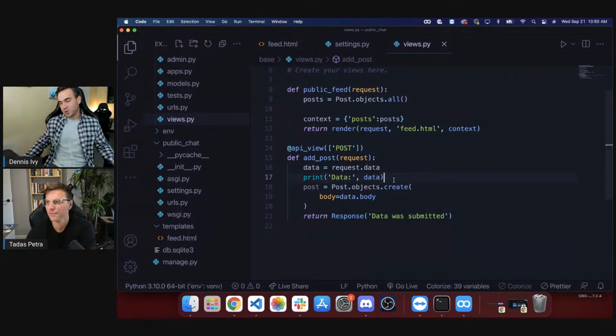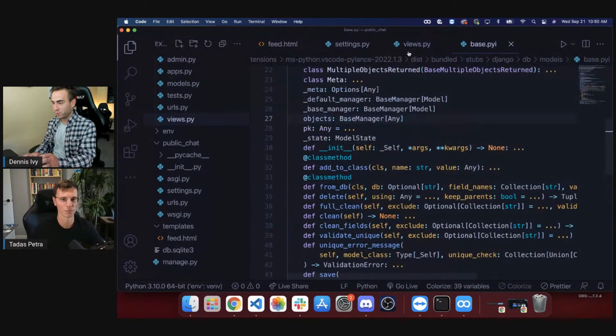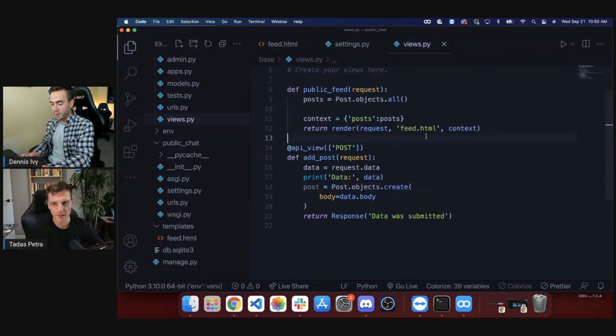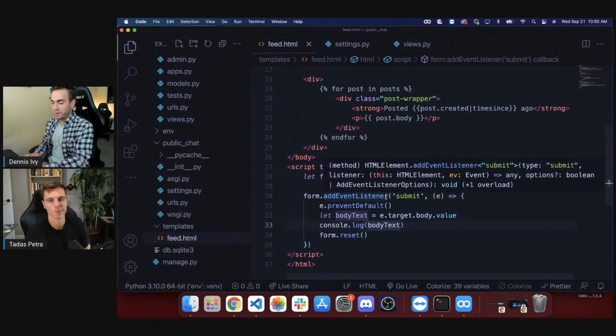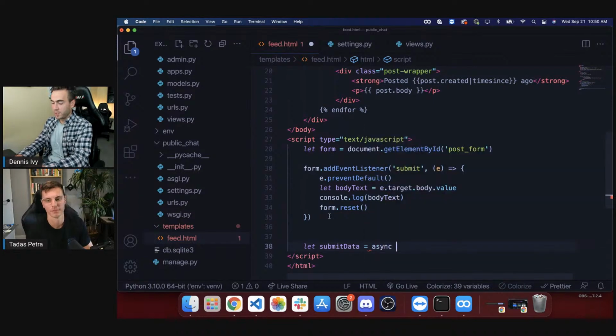Okay, so we're sending the data right now. Let's just respond with this text right here. I just want to make sure everything's working. Okay, so in our feed, right here on the event listener, we're going to create another function, and we'll just say submitData. This is going to be an async function.